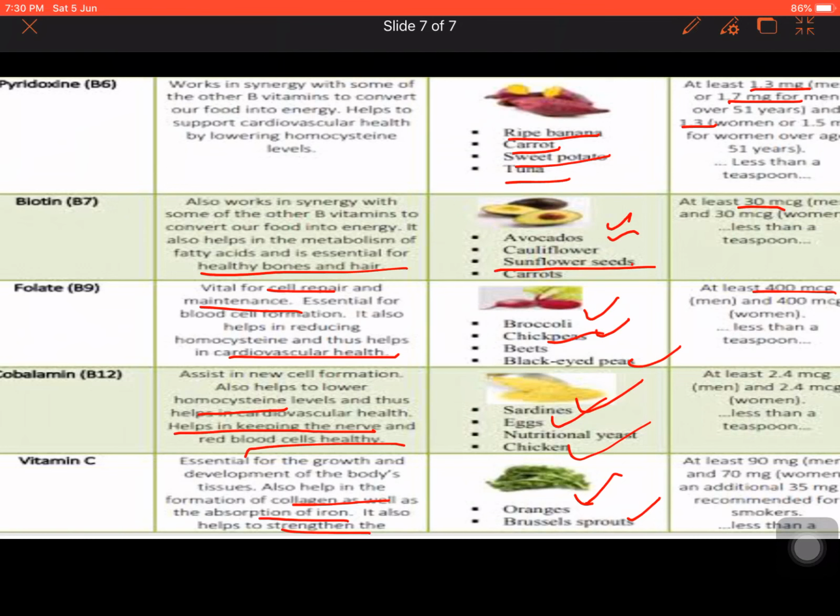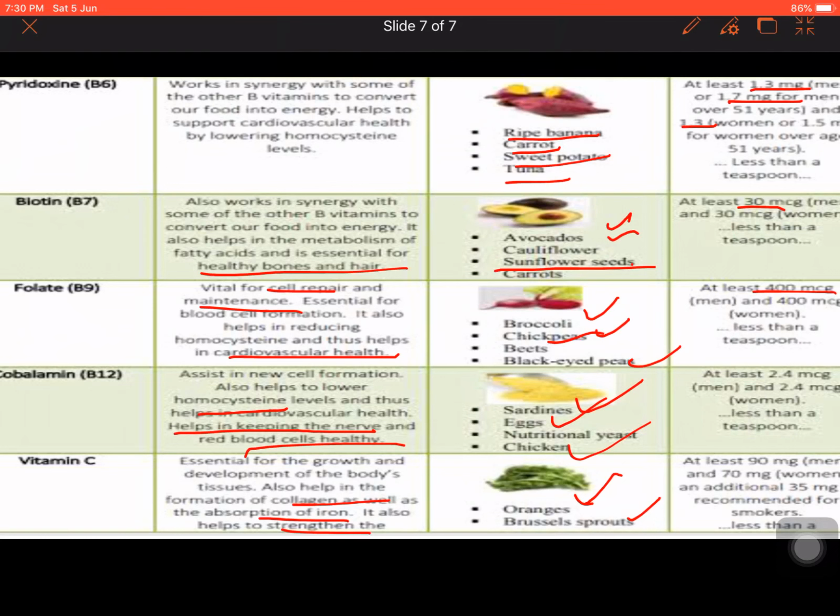Go through your textbook, go through my videos, read them properly so that you get it clear. Each and every vitamin with their scientific name, their functions, their food sources, and what the deficiency diseases are. Whichever book you are following, each book will have a chart given, or you can go through my charts also. Make a chart and learn everything in chart form so that it will be easier.